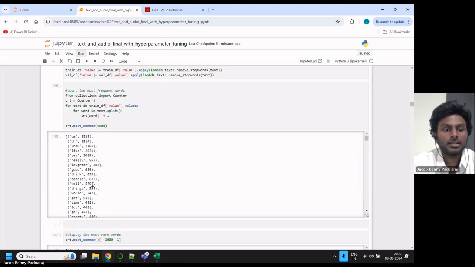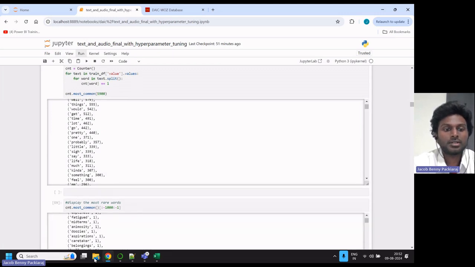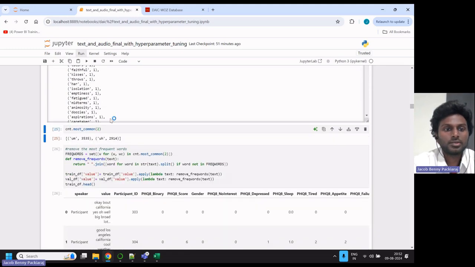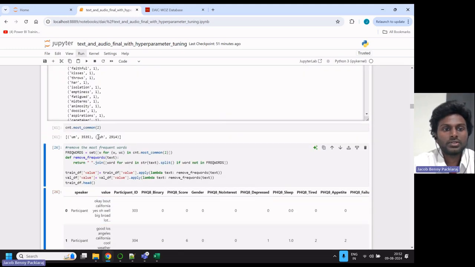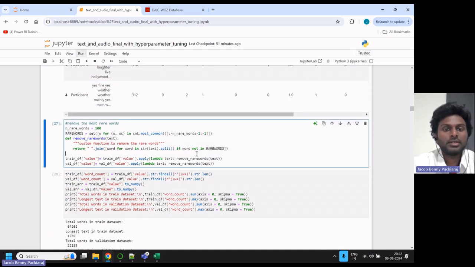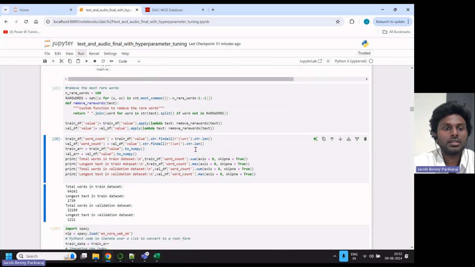In reverse order are the sparingly used words. I'll be removing these common words from the dataset, and even the rarest words have been removed as part of this particular cell.